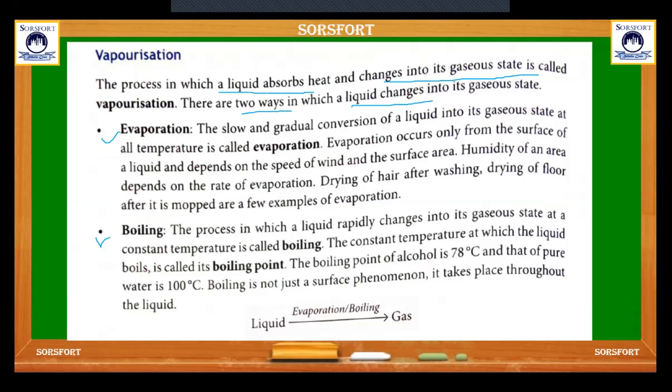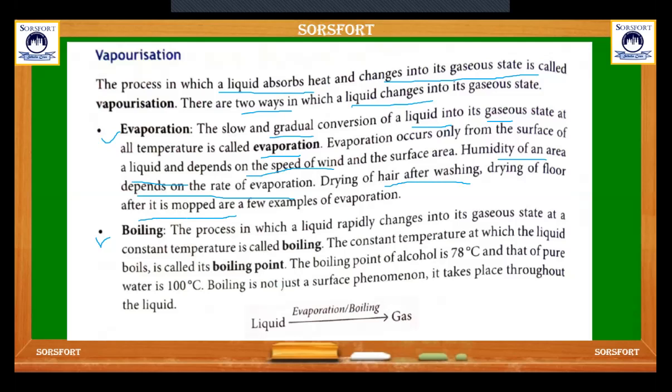What happens in evaporation? The slow and gradual conversion of a liquid into a gaseous state is called evaporation. Evaporation occurs only from the surface of the liquid and depends on the speed of the wind on the surface of the area. So the humidity of an area depends on the rate of evaporation. Drying of hair after washing and drying of a floor after mopping are a few examples of evaporation. So evaporation happens only at the surface of the liquid.